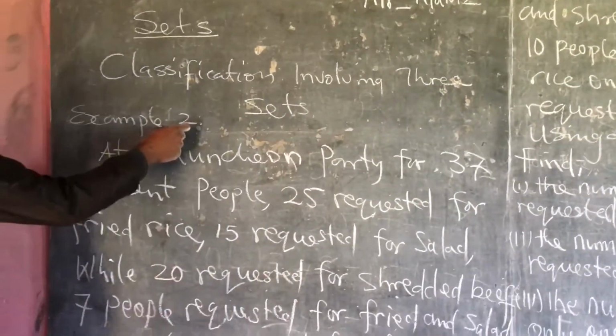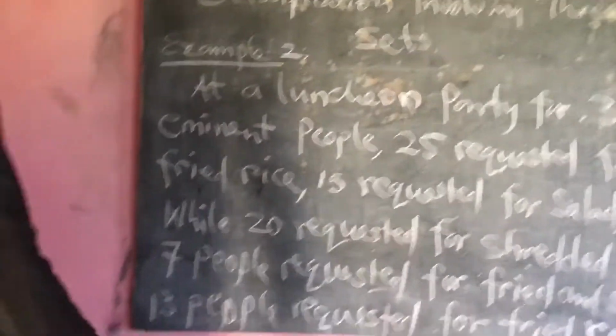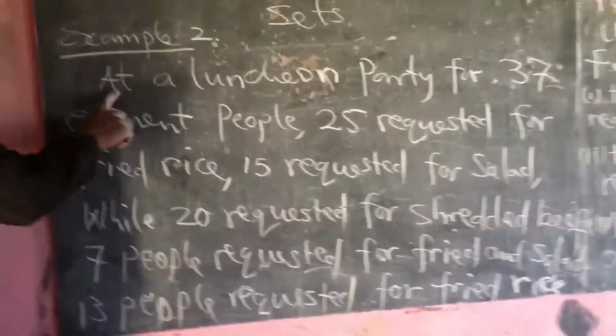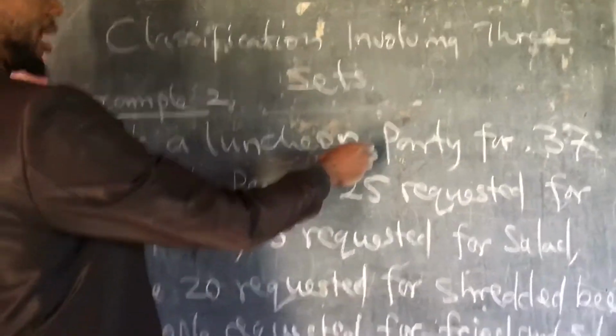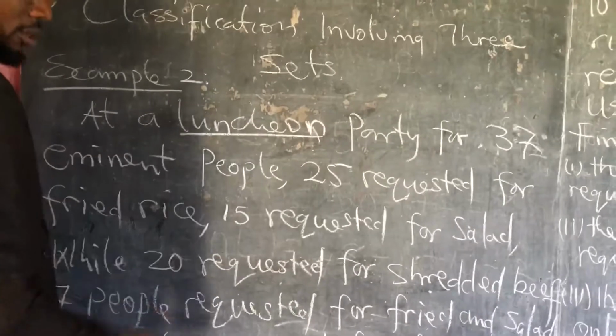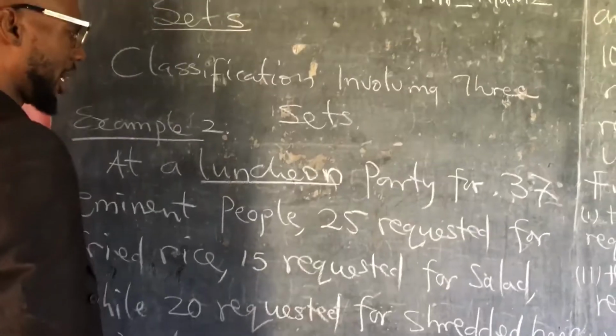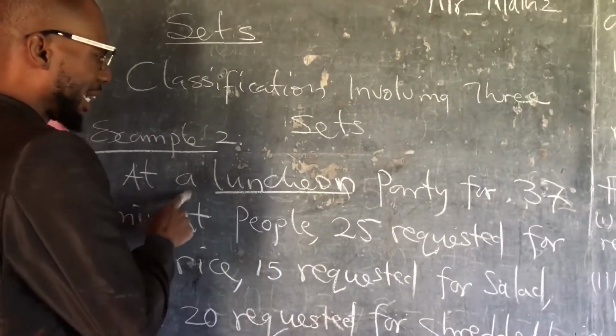Alright, we'll see this example 2. Example 2 says, at A, I don't know how to pronounce this thing. I'm not an Ajebo. So Ajebos, help us pronounce this thing.